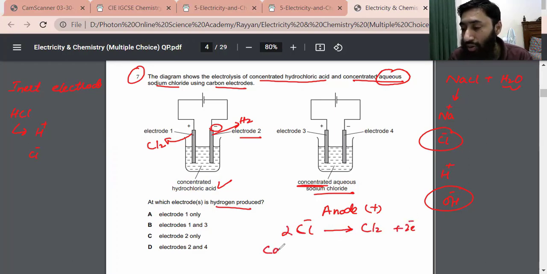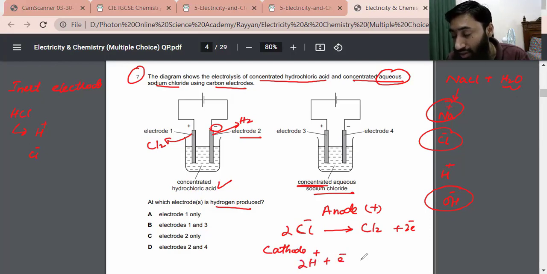Now, what about the cathode? Hydrogen ion also wants to reach the cathode. Sodium ion also wants to reach the cathode, because the cathode carries negative charge, and sodium ion carries positive charge, hydrogen ion carries positive charge. But hydrogen ion is the luckiest one to reach the cathode earlier and get electrons. Hydrogen ion is converted into hydrogen gas.